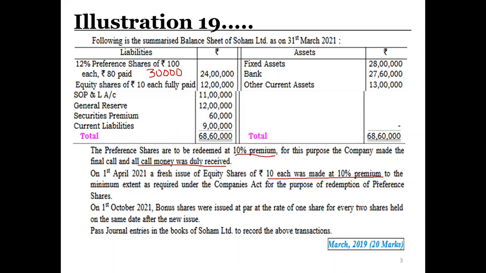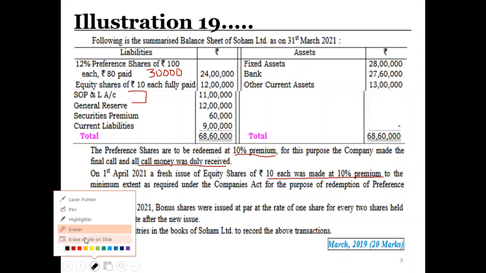So we have to utilize our divisible profit to the full extent. In that we also have to make provision for our liability, which is the premium. We will pay the premium also, and after deducting the premium, whatever amount is left will be arranged by issue of equity shares.